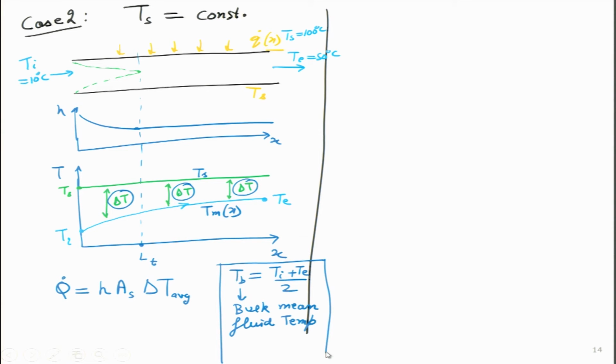So the question which comes to us now is that we know all the parameters, but we don't know this thing in red color that I am writing over here, delta T average. So I am going to ask this question, what is the value of delta T average?